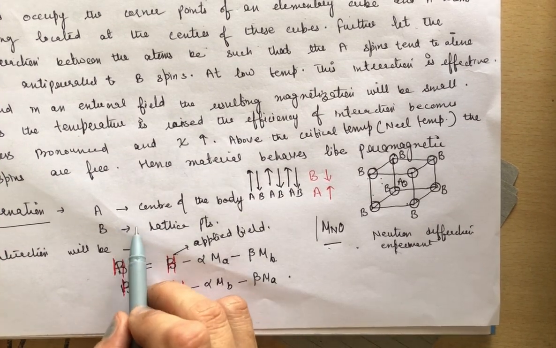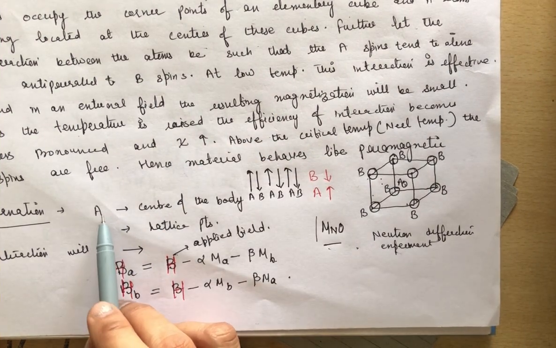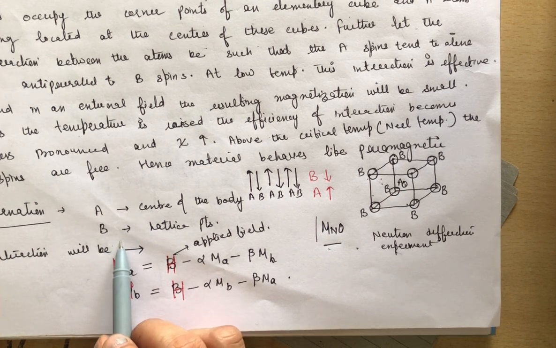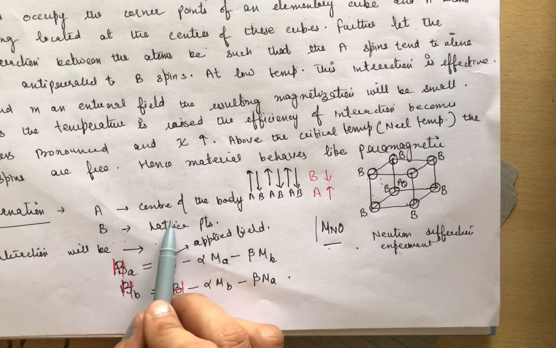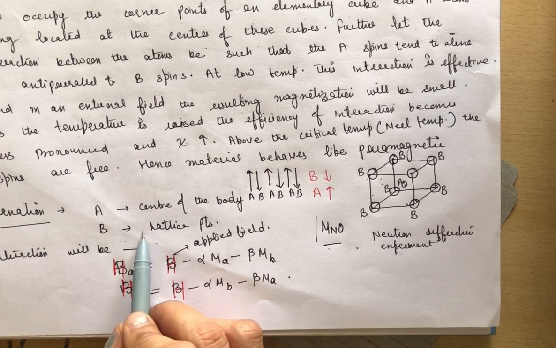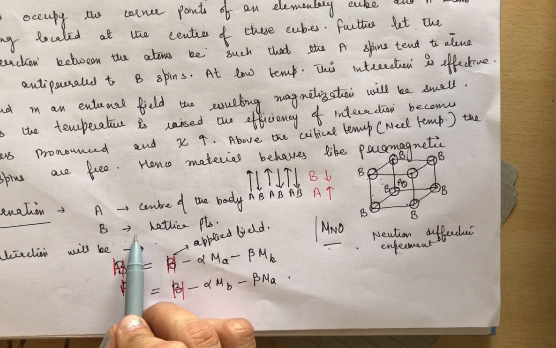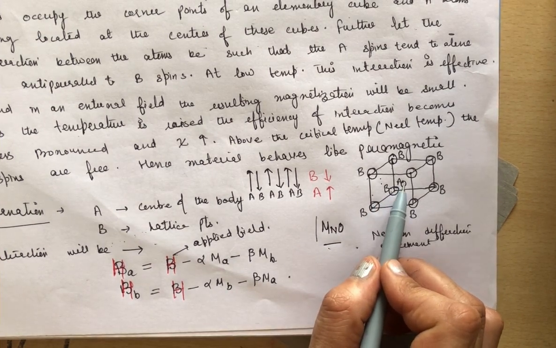I have explained earlier that we are taking two sublattices consisting of atoms A and B. There are two types of atoms, A and B, distributed over the interlocking lattices, where B occupies the lattice points and A occupies the center of the body. Hence all nearest neighbors of an A atom are B atoms, and the nearest neighbors of B are A atoms. Clear?